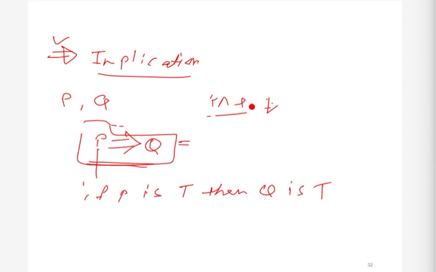This statement, p implies q, this operator can also be called implies. There are many other names we will see for this same operation. So how will we read p implies q in English? We read it like this: if p is true, then q is true. Basically, we only care that when p is true, then q should not be false.